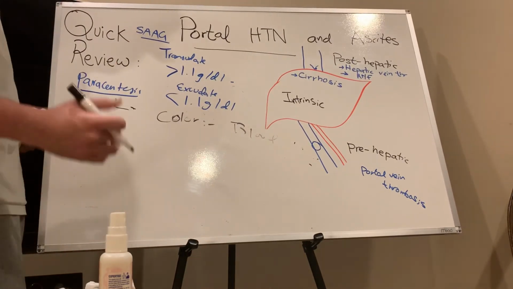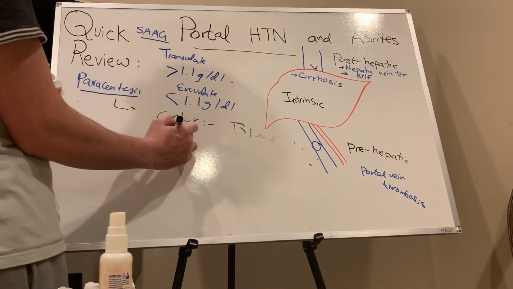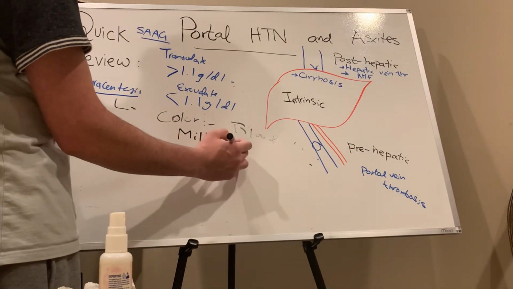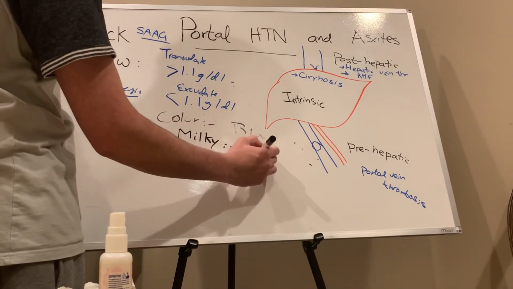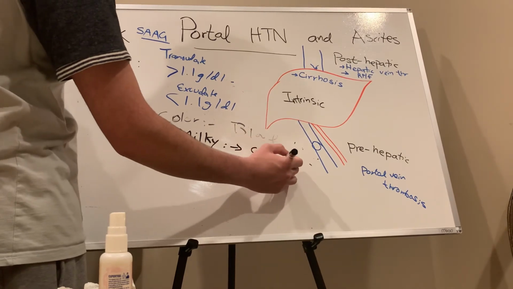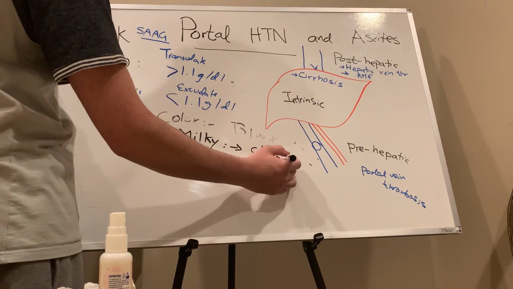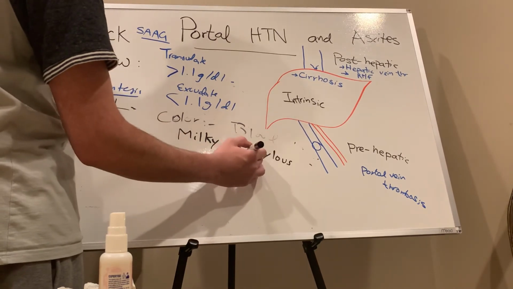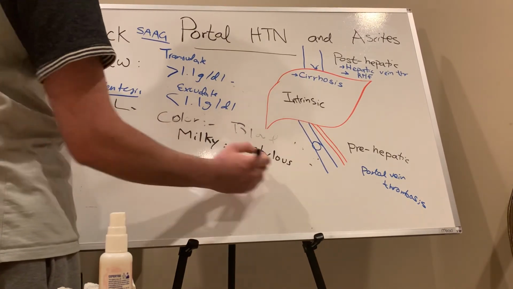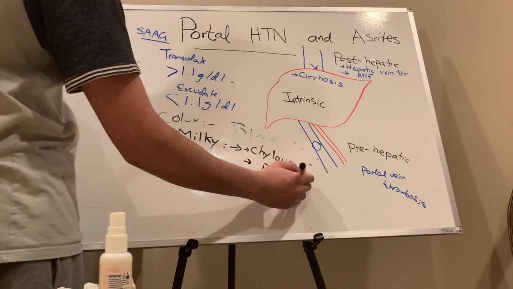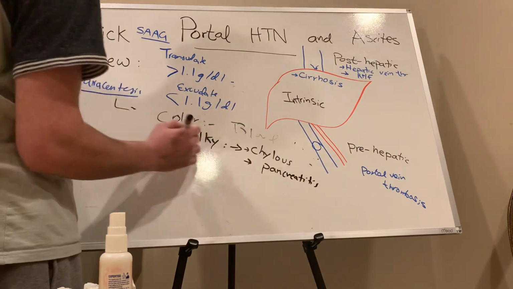Alright, so if we have a milky color, then it must be chylous. Chylous, sorry. Now, it could be pancreatitis leading to ascites. Color is milky.